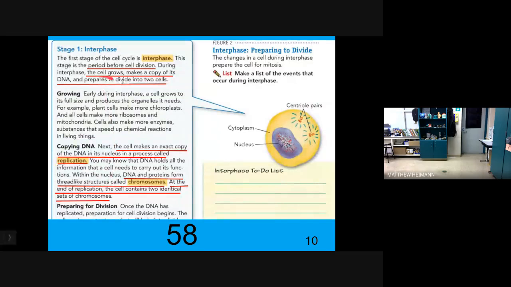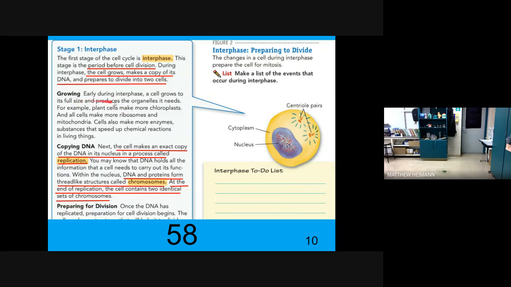All right. Stage one is the interphase. The first stage of the cell cycle is interphase. This stage is the period before cell division. During interphase, the cell grows, makes a copy of its DNA, and prepares to divide into two new cells. All right. So look at these. Here's the DNA in the nucleus.